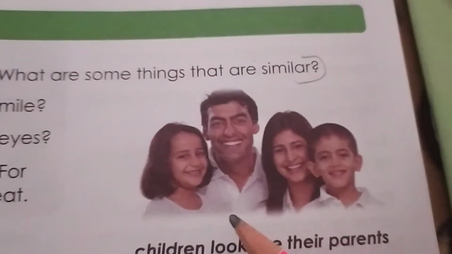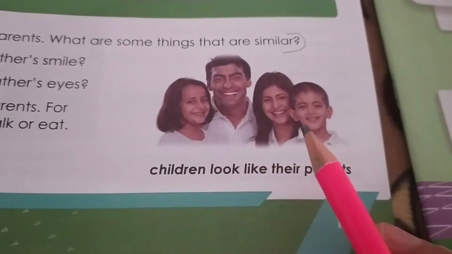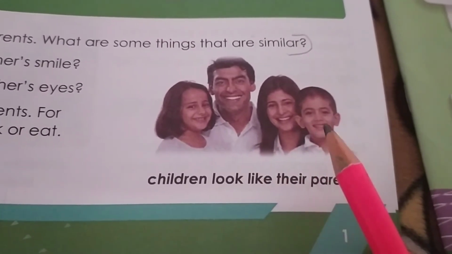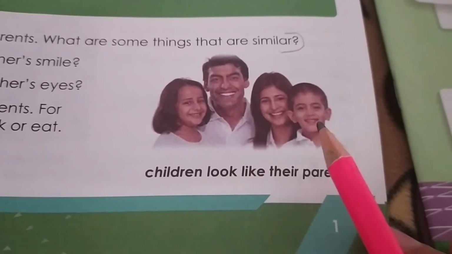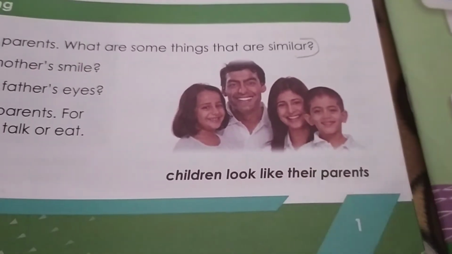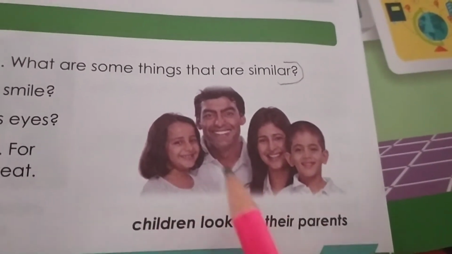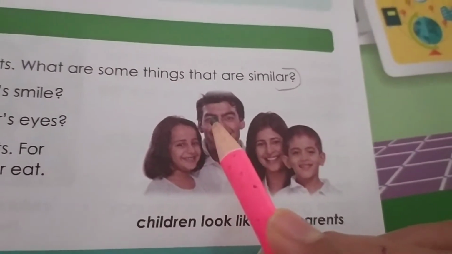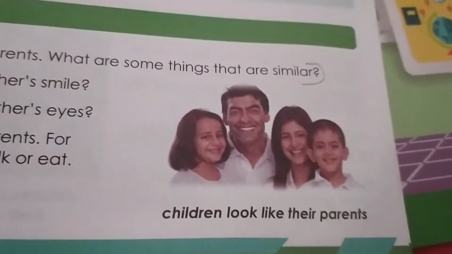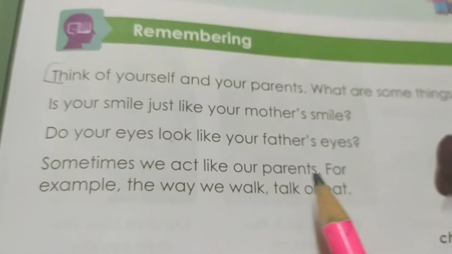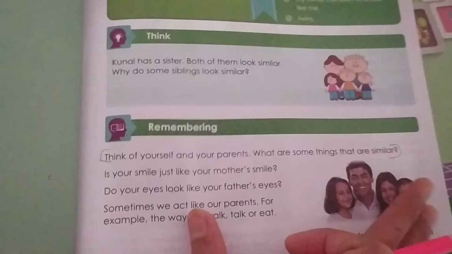Students, look here and observe this picture. In this picture, you can see parents and their children. The girl looks like her father and the boy looks like his mother. Who can tell me which things are similar between them? Their eyes or their smile? Their nose or their hair? Sometimes we act like our parents. For example, the way we walk, talk, or eat.